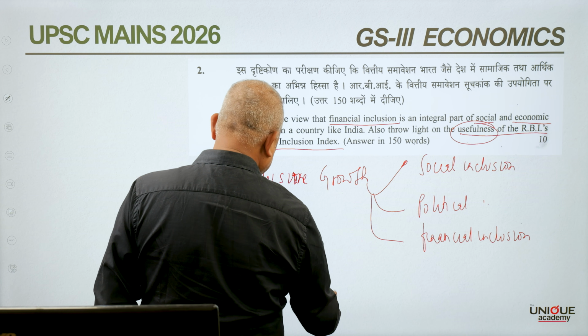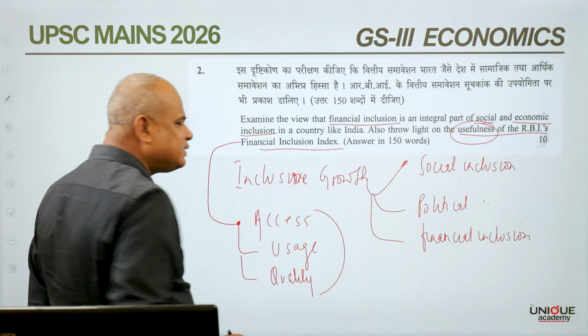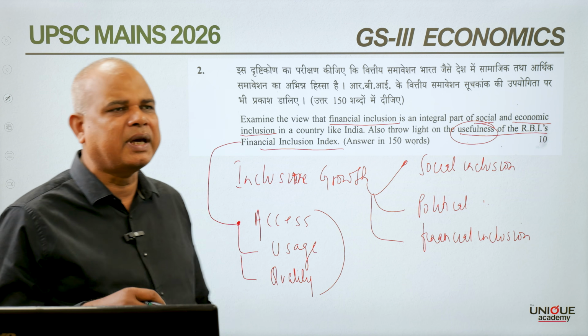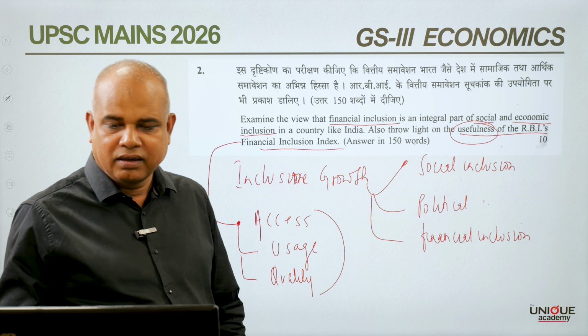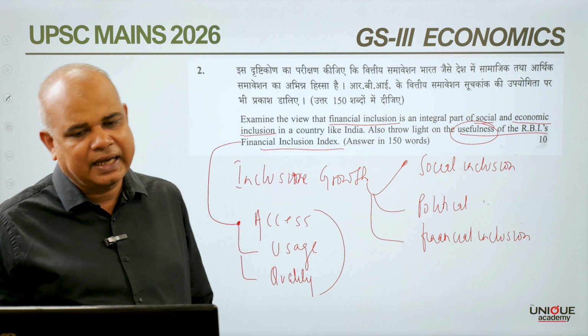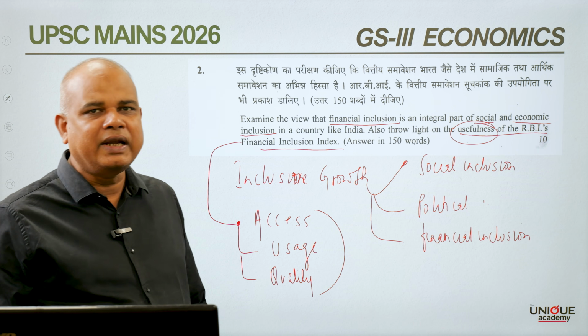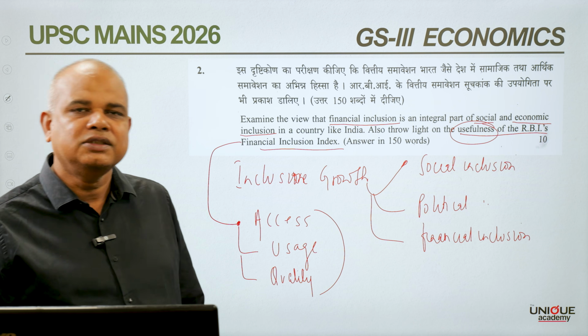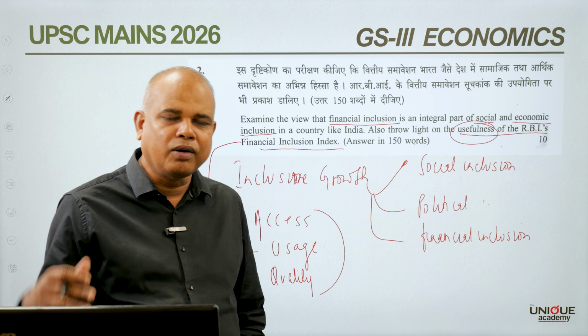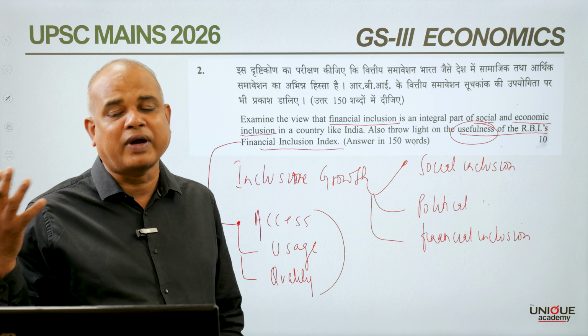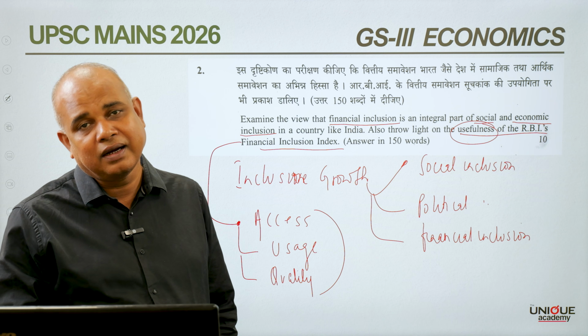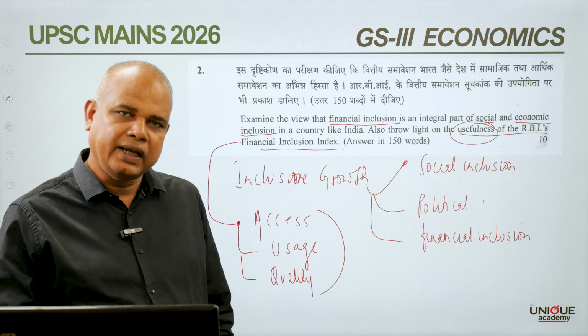So the index is based upon three parameters, that is access, usage, and quality. The value of the index ranges from 0 to 100. 0 means full financial exclusion of the larger population, while 100 means full financial inclusion.